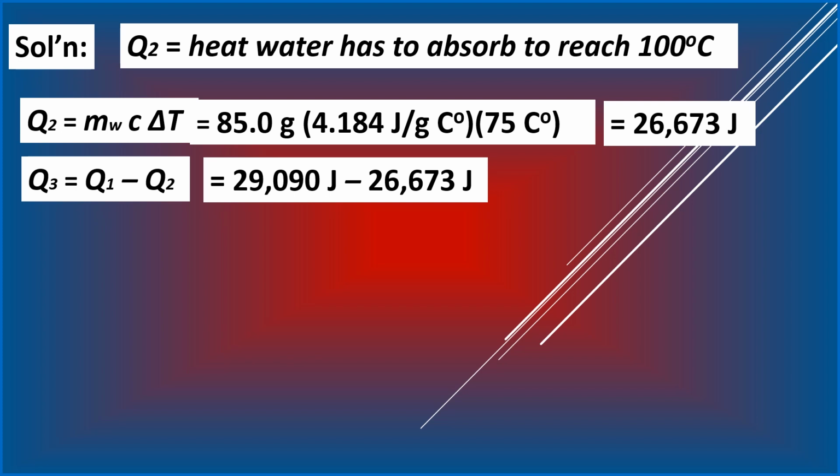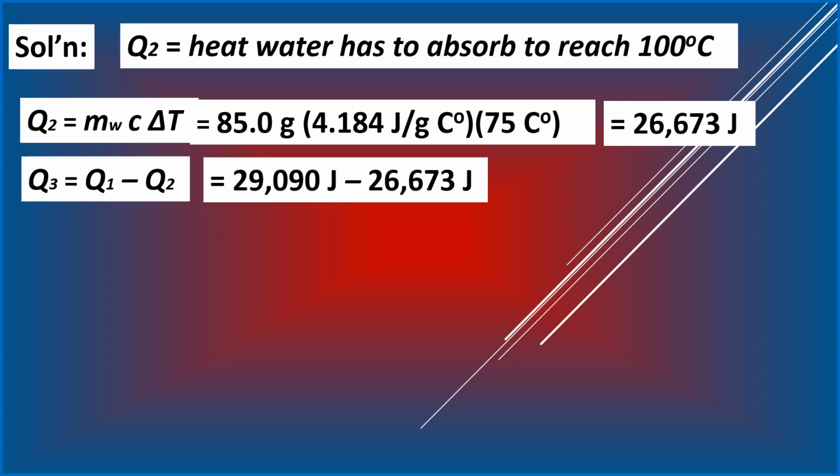This is the amount of heat that is not used by water for raising the temperature of water from 25 degrees Celsius to 100 degrees Celsius. What does this mean?